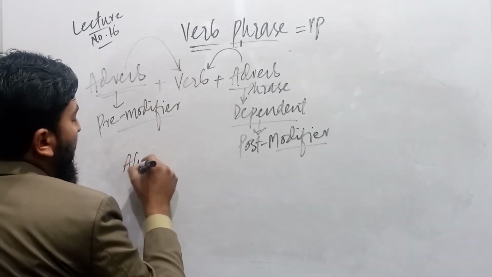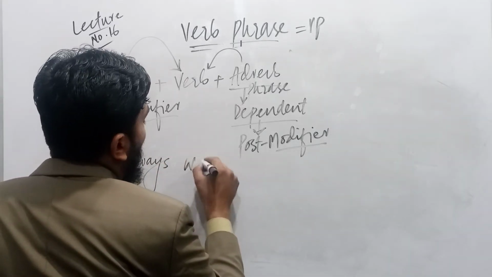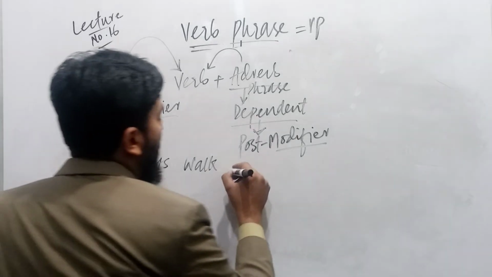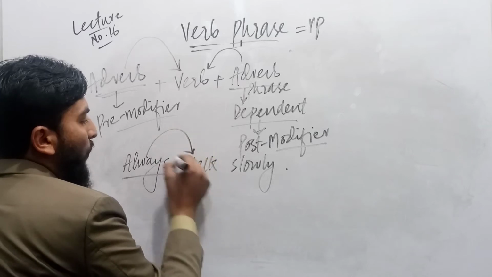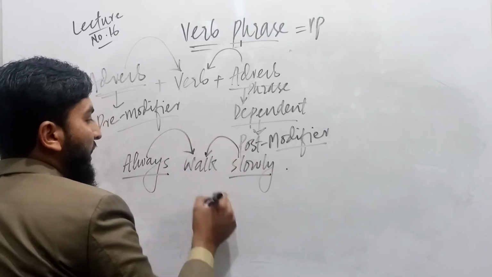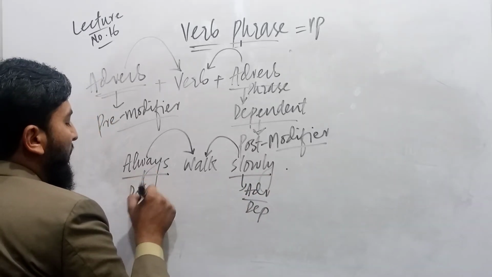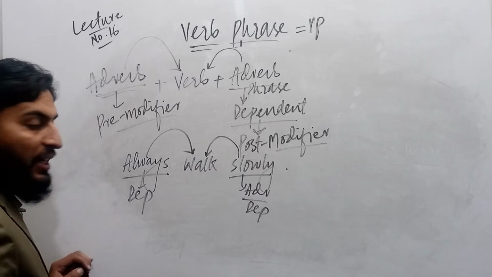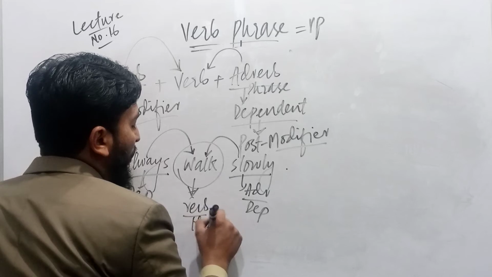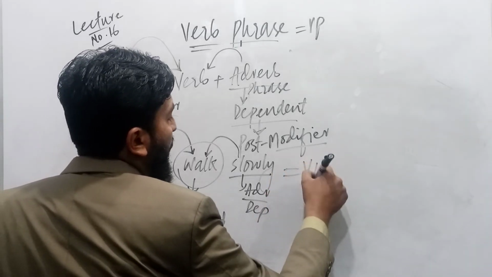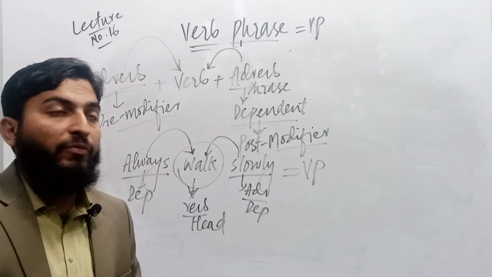For example, "always walk slowly." It means that this adverb is dependent. The first adverb, which is used before this verb, is dependent, and walk is actually a verb which plays the role of head. Then the phrase is called a verb phrase. I hope you are very clear about the concept of verb phrase.